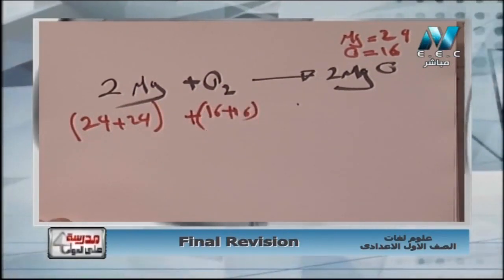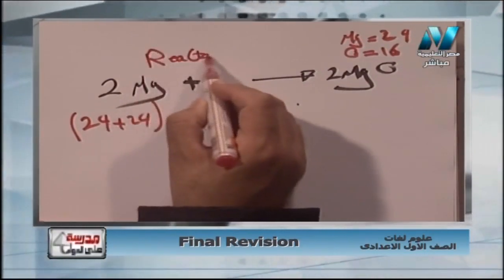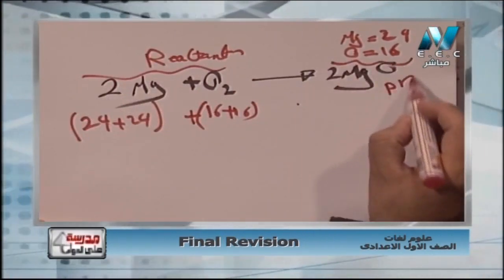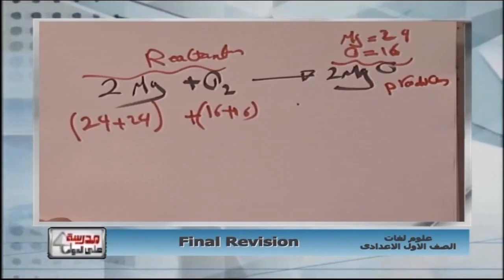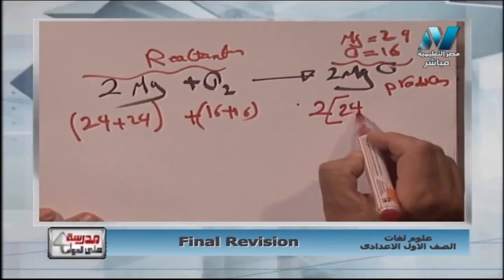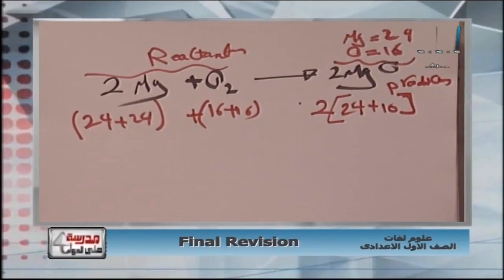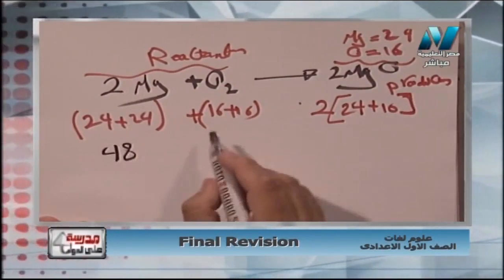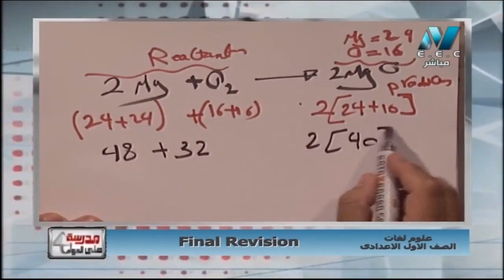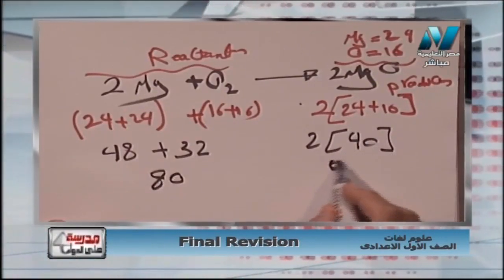طب مطلوب مني اجيب حاجتين في البروبلم ده. mass of reactants يعني كتلة الرياكتانس اللي هم قبل السهم، هم الاثنين دول. mass of product كتلة النواتج اللي هو بعد السهم اللي هو MgO. طب 2 MgO هيبقى 2 open bracket Mg equal 24 O plus 16 close the bracket. هنا هيكونوا كام؟ 24 plus 24 it will be 48. 16 plus 16 32. 2 × (24 plus 16) equal 40. 48 plus 32 they will be 80. 2 × 40 they will be also 80.